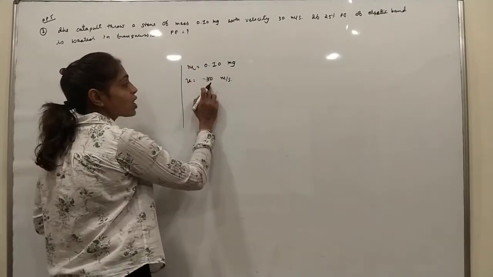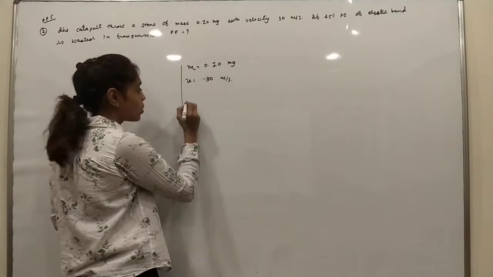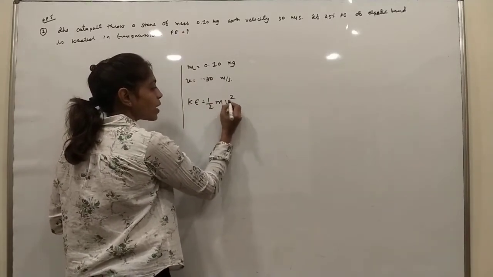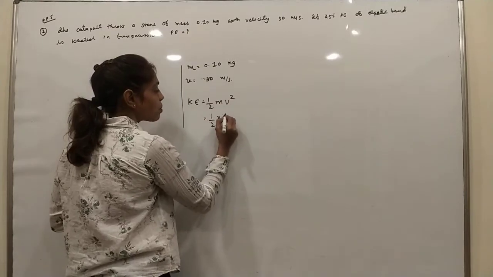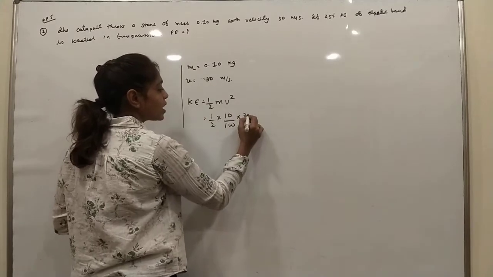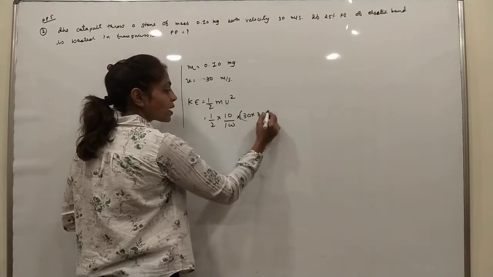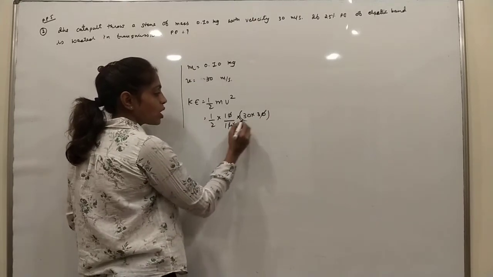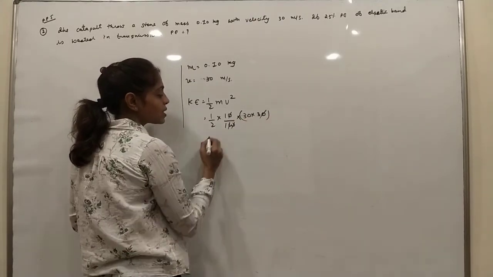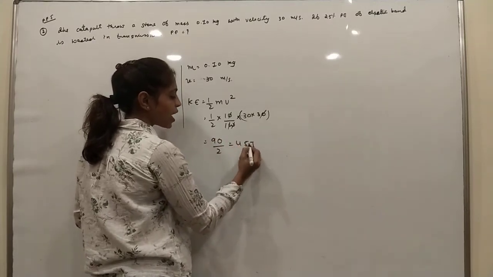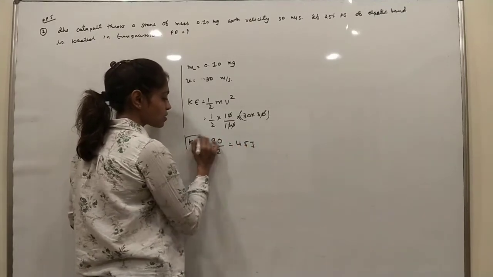When the mass and velocity are given, both in SI units, kinetic energy is 1/2 mv squared. 1/2 of mass, which is 10 upon 100, times v squared, that is 30 into 30. The zeros cancel. 3 threes are 9, so 90 by 2, that is 45 joule is the kinetic energy.